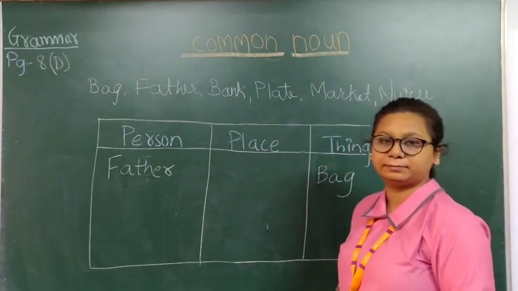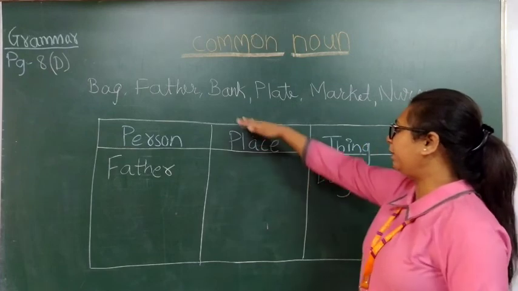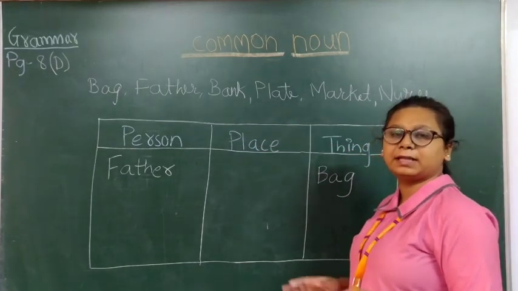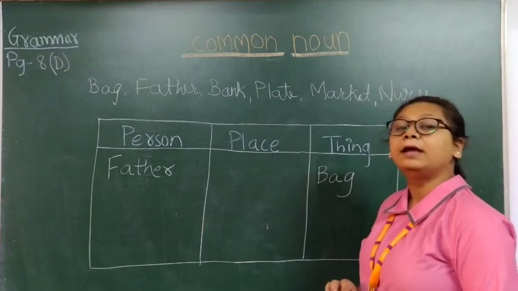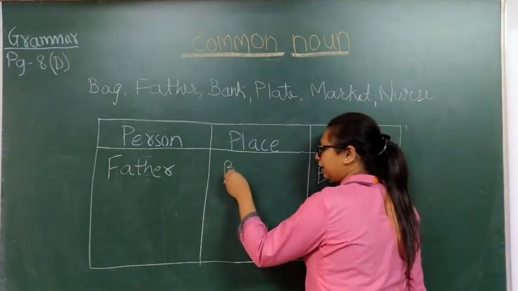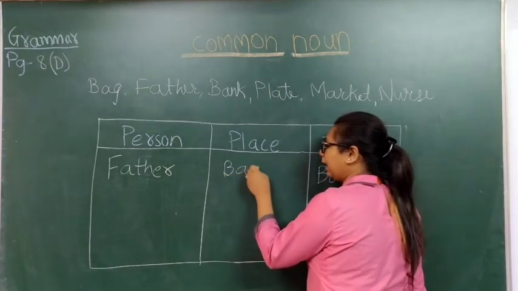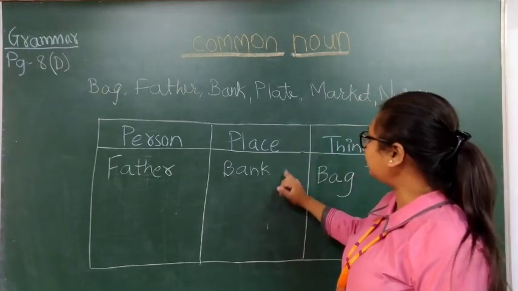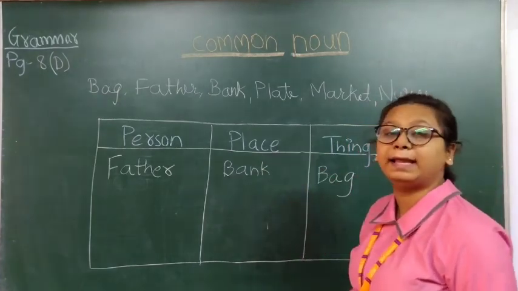F-A-T-H-E-R, father. Third, B-A-N-K, bank. Bank is the name of a person, place or thing? It is the name of a place. So we will write bank over here. B-A-N-K. You will write the word bank in the column of place.